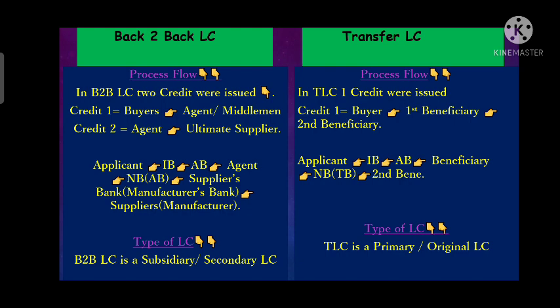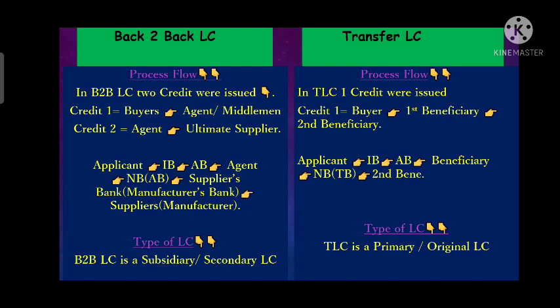After that, issuing bank issued that LC and forward that LC to the advising bank. After that, advising bank will advise that LC to the agent. After that, once the LC is advised with agent, that agent will request nominated bank, or we can say that his bank, advising bank. If there is no nominated bank, then it will request his bank to issue a LC favoring to supplier, or we can say favoring to manufacturer.